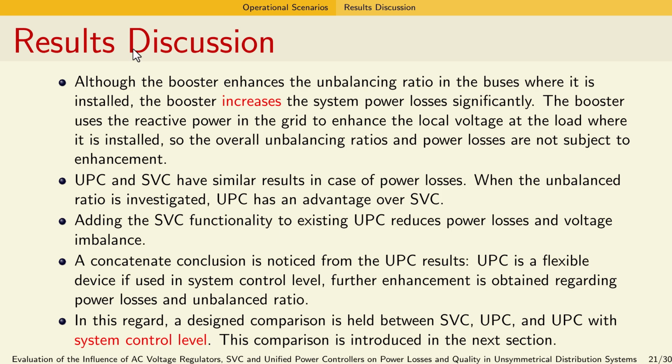We also found that adding SFC functionality to an existing UPC reduces both power losses and unbalancing ratio. Furthermore, our results show that UPC is a flexible device if used at a system control level, providing further enhancements in terms of reducing power losses and unbalancing ratio. To further illustrate this finding, we conduct a comparison between SFC, UPC, and UPC with a system control level, which will be introduced in the next section.